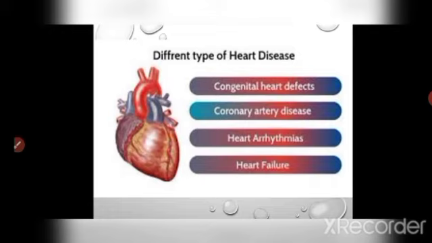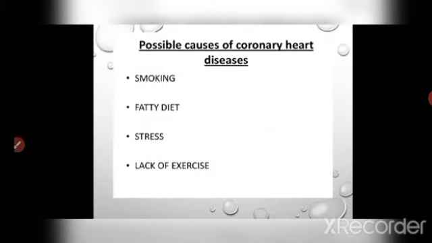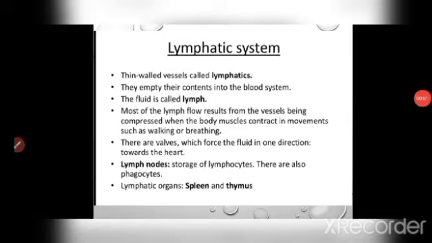Then the main disease, that is heart attack. It is the disease in which the blood supply to the heart muscle is reduced due to clotting or blockage in the coronary artery, which supplies blood to the heart muscle. It may lead to heart failure or cardiac arrest due to the decrease in blood supply to the heart muscle. The possible causes of coronary heart disease are smoking and fatty acids.